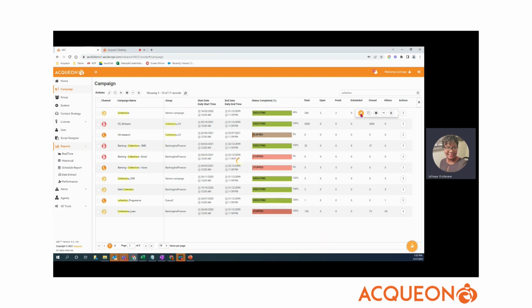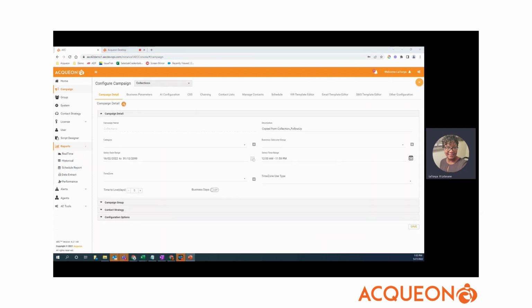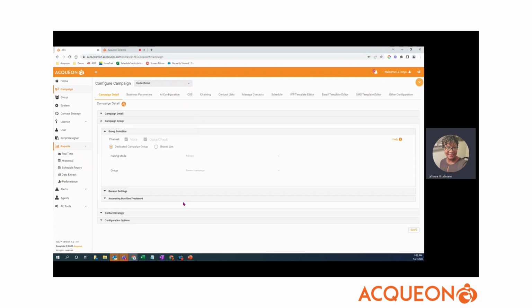We're going to go right into editing campaign so that we can see the details of the campaign. So this is just basic generic information on high-level campaign details. We're connected to Amazon queues. This is going to define the pacing mode, what Amazon queue is associated with that campaign.